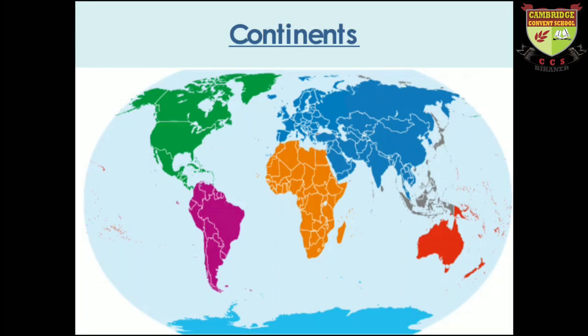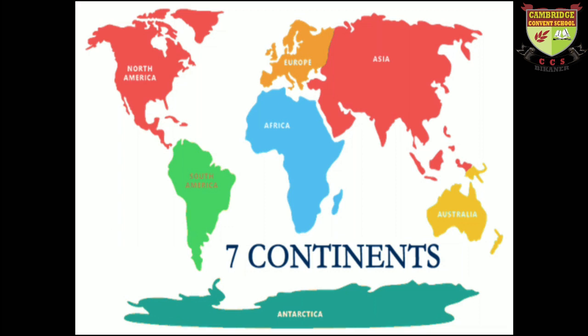Hello everyone. So today in this online chapter we are going to discuss the continents. Can anyone tell me how many continents there are? Okay, so I will tell you that there are a total of 7 continents on our earth, and the names of the continents are Asia, Europe, Africa, North America, South America, Australia, and Antarctica.